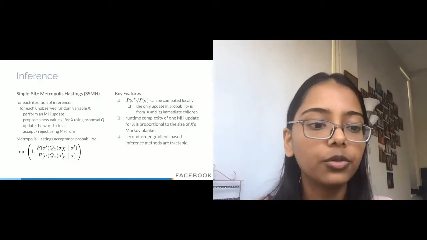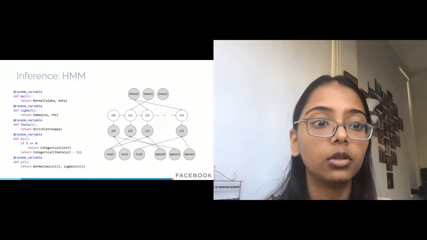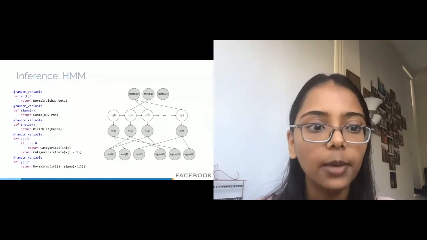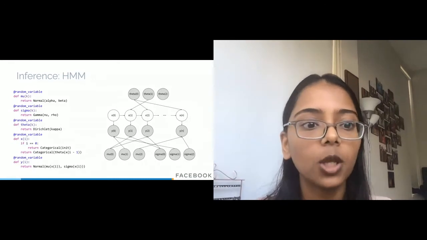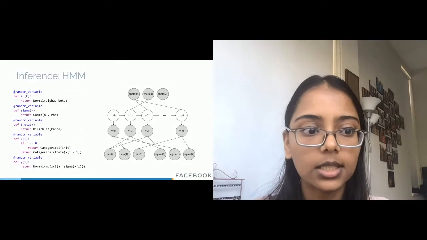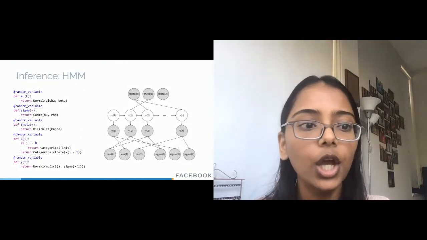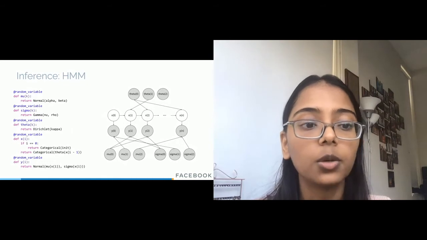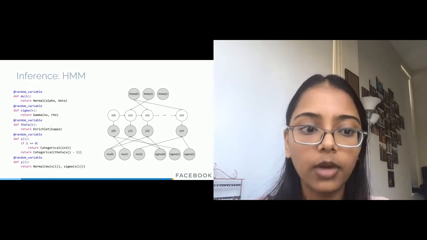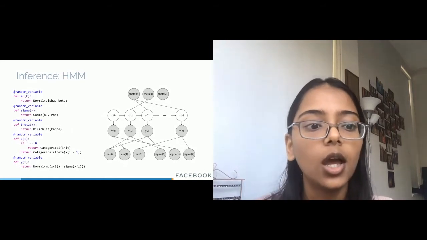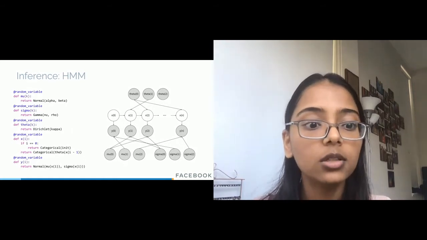So let's go through this with an example using the HMM model. Just to recap, we observe mu's, sigmas, thetas, y's, and we want to infer the x's, which are our latent hidden states. To run SSMH, we iterate over the unobserved random variables in a random order. We then perform an MH update, which starts with proposing a new value.